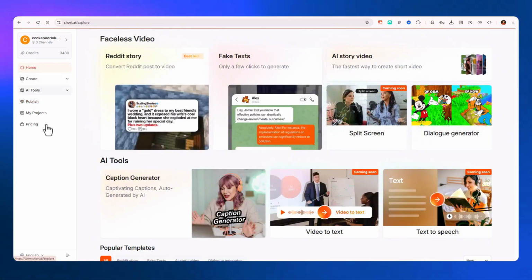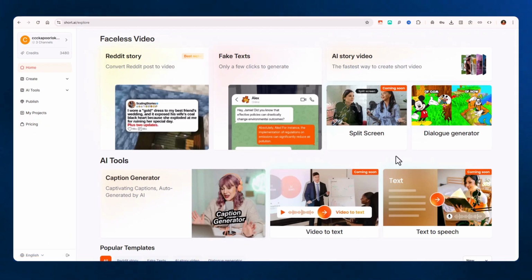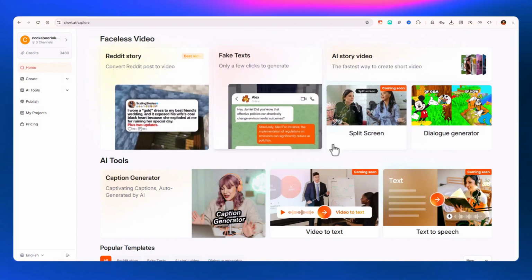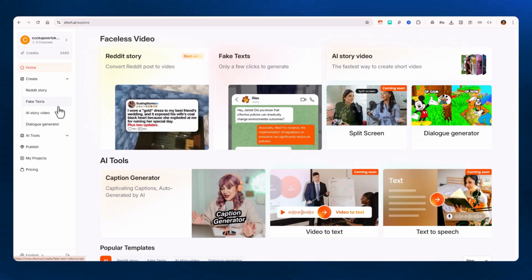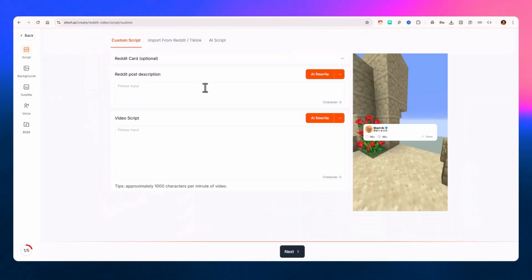And then you have some pricing options. You can upgrade any time and all. You can change the languages and all, and then logout button. So very sleek, sophisticated, minimal and clean application. It is very easy to use as well. So let's quickly get into this create option where we can generate a Reddit story, fake text, AI story video and dialog generator. So let's see how it all works.